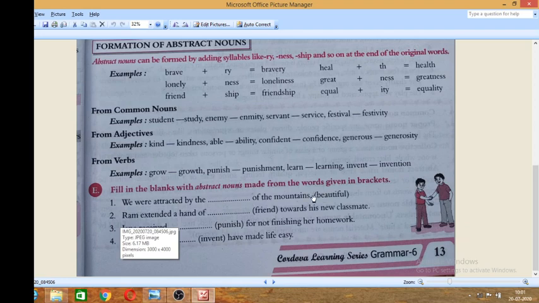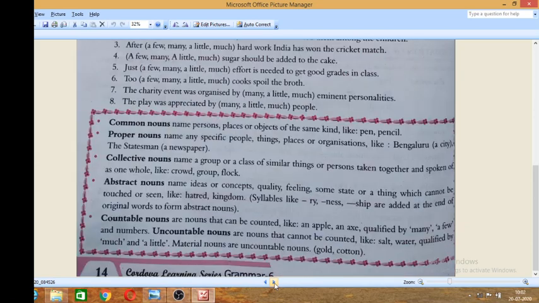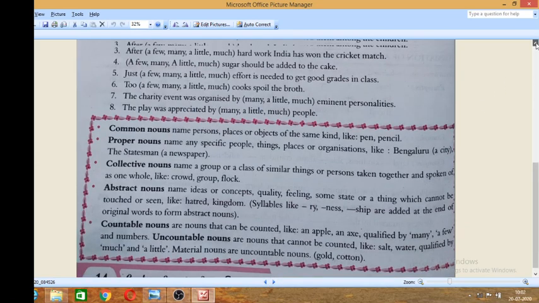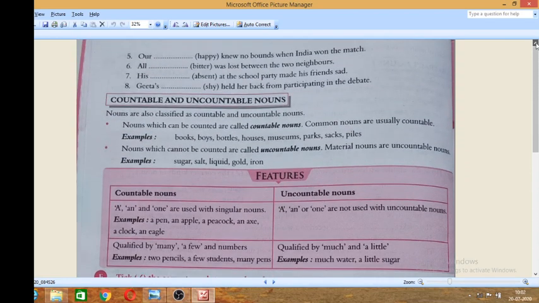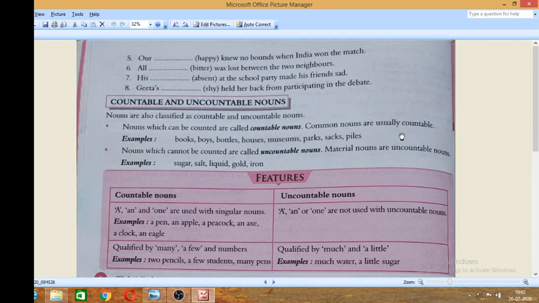Not beautiful. Don't fill it with beautiful. You have to make the abstract noun of this. Beautiful is an adjective, so you have to make the abstract. What will be the form of abstract? Then you have to change it and then fill it. Come to the next page. That is perhaps the last page of this chapter. So these are the exercises of the previous page.